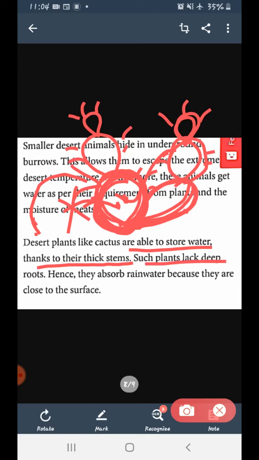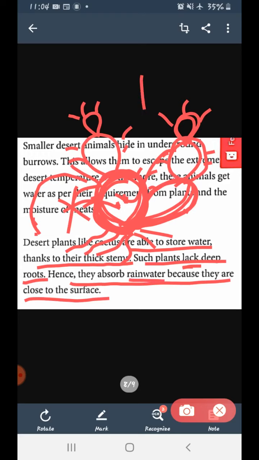Such plants lack deep roots, their roots are not deep. Lack means kami. They lack deep roots. Why are their roots not deep? Because they are in desert and everywhere there is scarcity of water. Hence, they absorb rainwater because the roots are close to the surface. Absorb means to collect. They absorb rainwater.